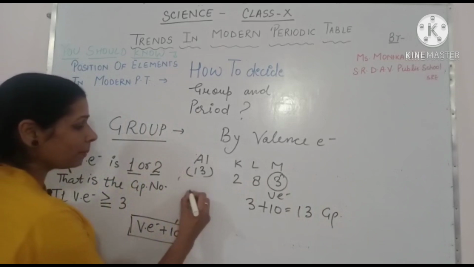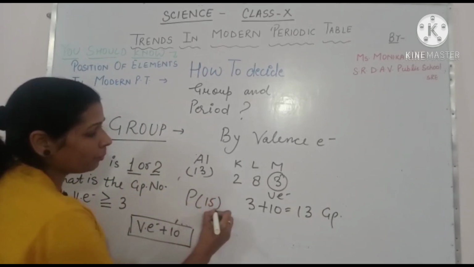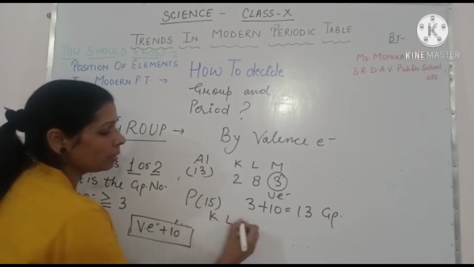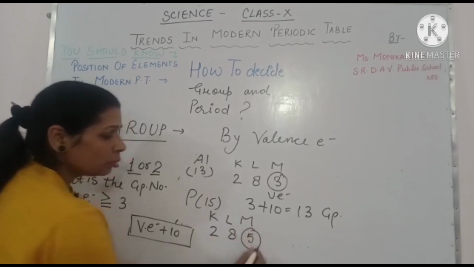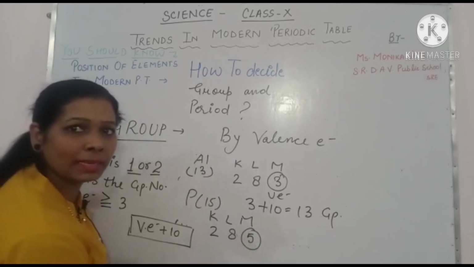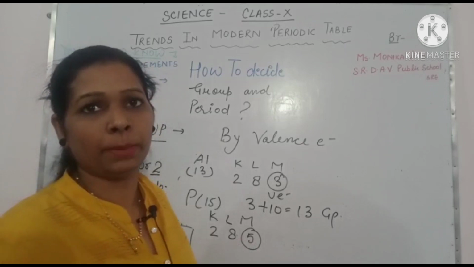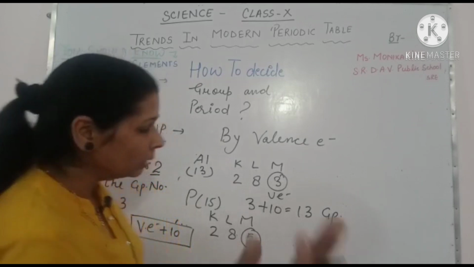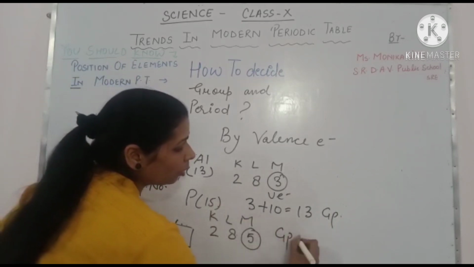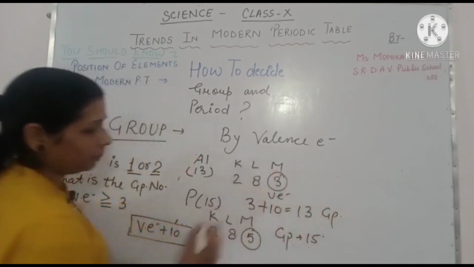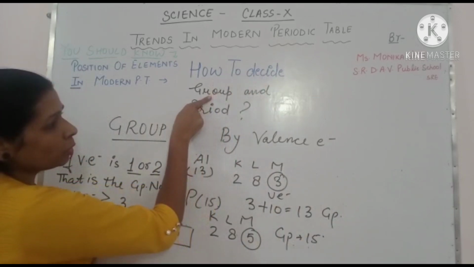You can take an example of phosphorus. Phosphorus is having atomic number 15 and according to that its electronic configuration is 2, 8, 5. So 5 is the valence electron and 5 is greater than 3. तो 3 से greater than है. So we can say that phosphorus is having group number 15. So it is very important to know how to decide group.